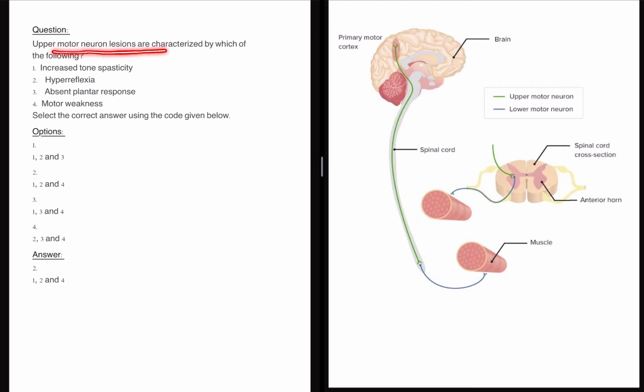Upper motor neuron lesions are characterized by, it's a multiple completion type question, there are multiple options: increased tone spasticity, hyperreflexia, absent plantar response, and motor weakness. We'll come back to that. First, let's try to understand what is an upper motor neuron lesion versus what is a lower motor neuron lesion. The upper motor neuron parts are the brain and the spinal cord.